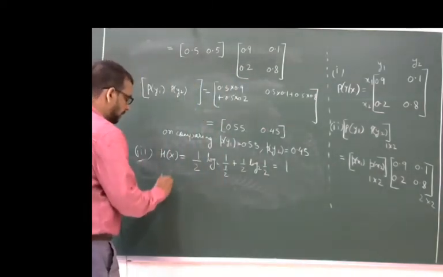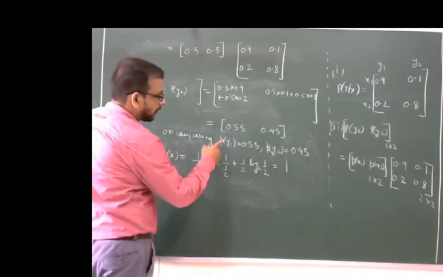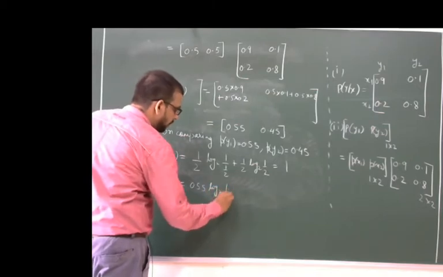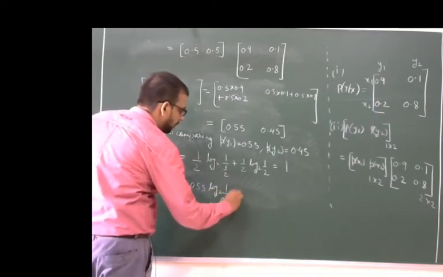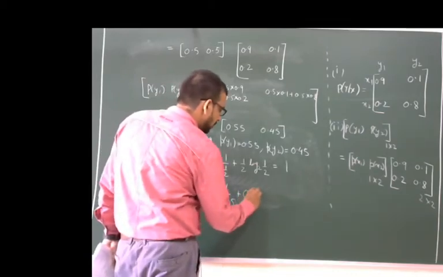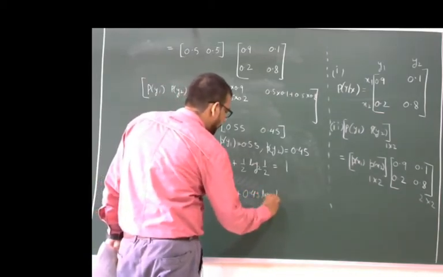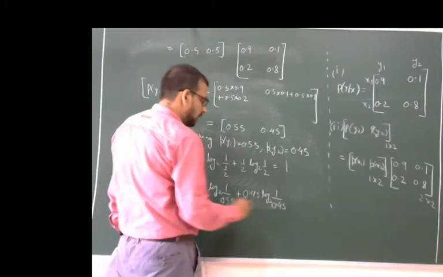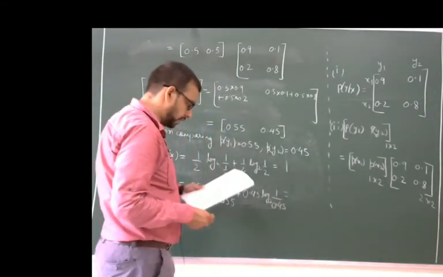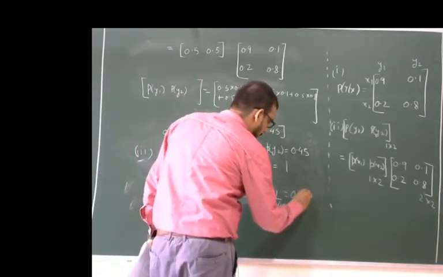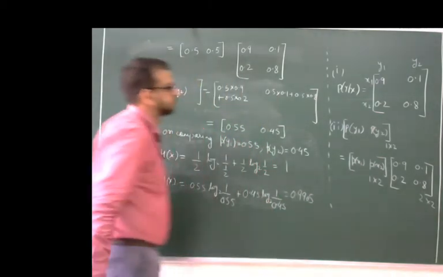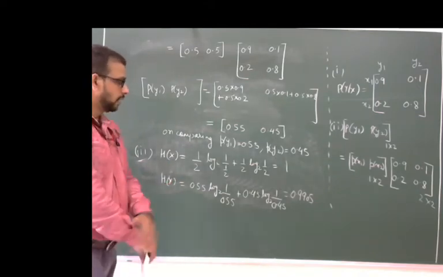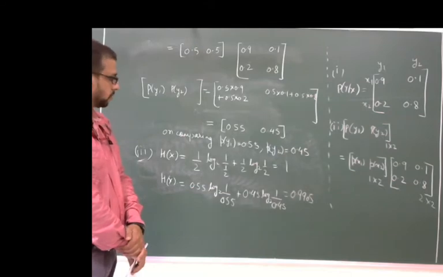Now H(y) is equal to 0.55 log2 (1/0.55) plus 0.45 log2 (1/0.45) to the base 2. After solving, we get the value 0.9905. This is H(x), and here is H(y). Simply using the formula of the entropy, we can calculate H(x) and H(y).